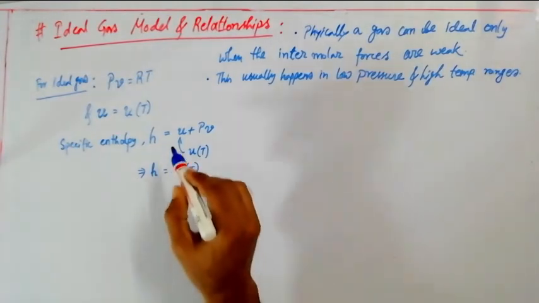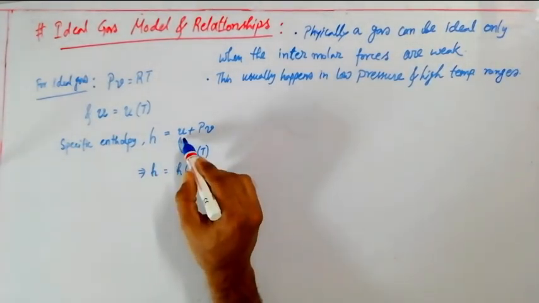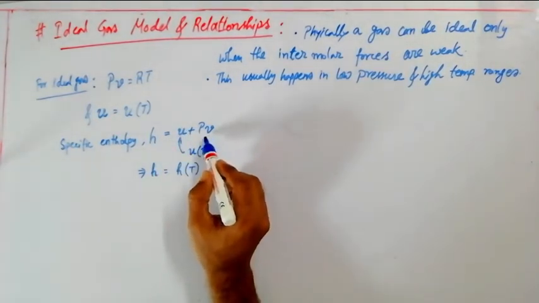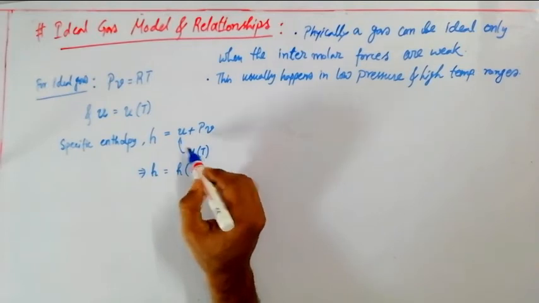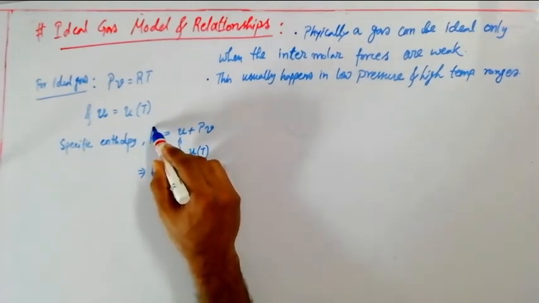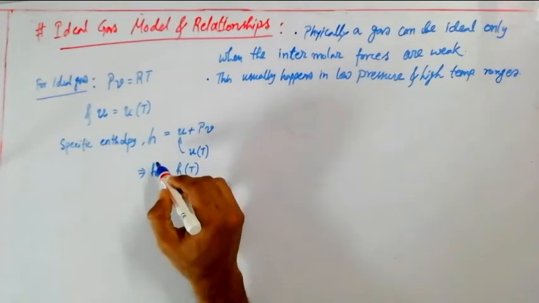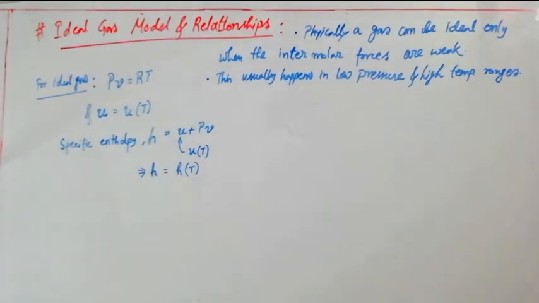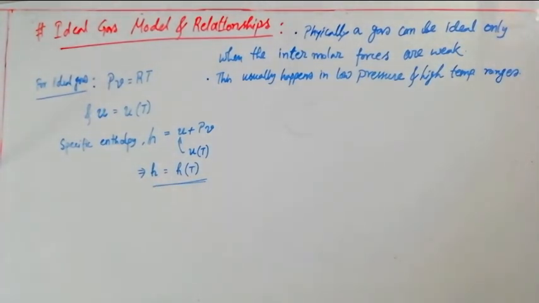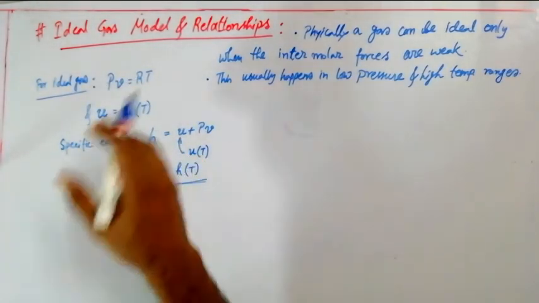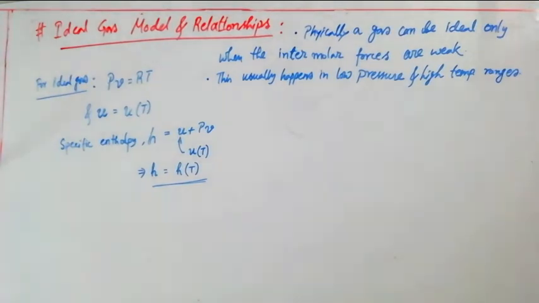Why? Because it is dependent on internal energy plus flow work, and here that specific internal energy is a function of temperature. So if this parameter is a function of temperature, then obviously the specific enthalpy also will be a function of temperature, isn't it? So we can say that specific enthalpy is also a function of temperature. So these things we can draw down for an ideal gas.